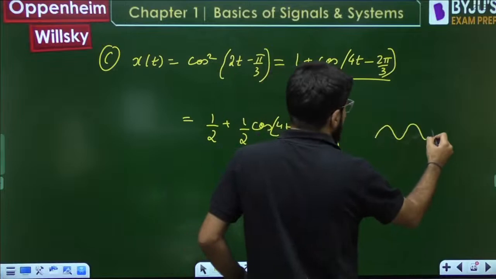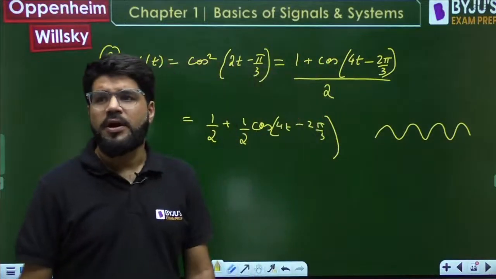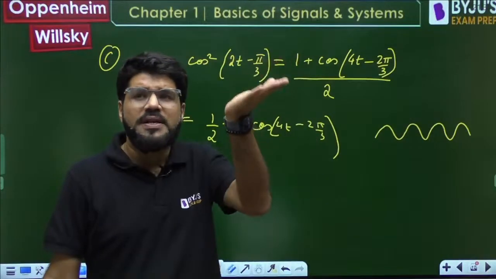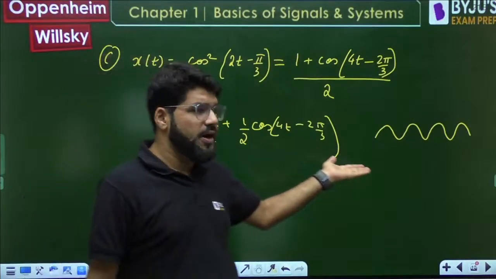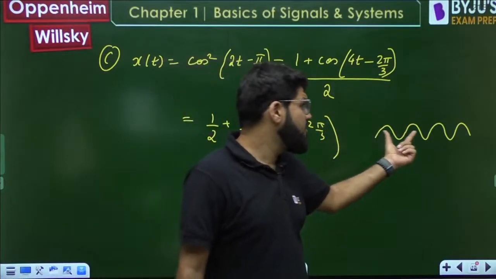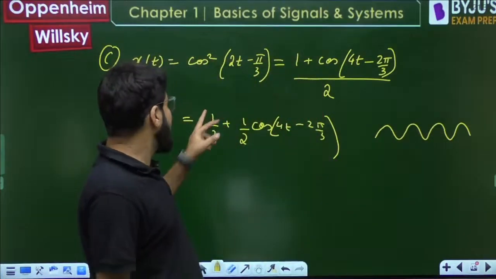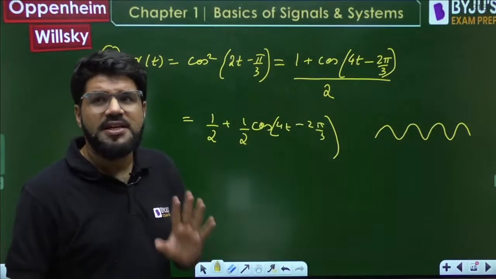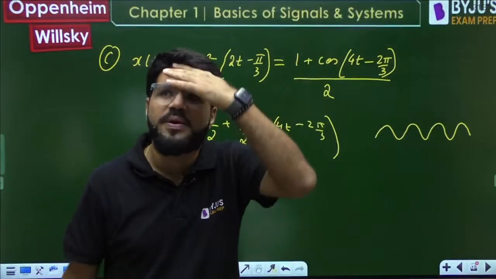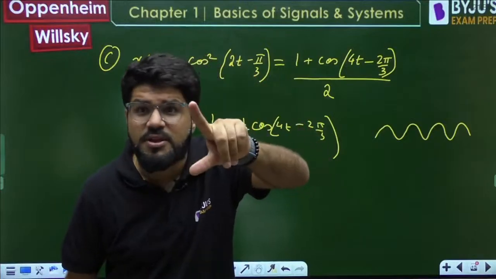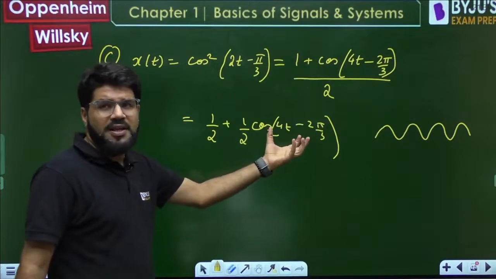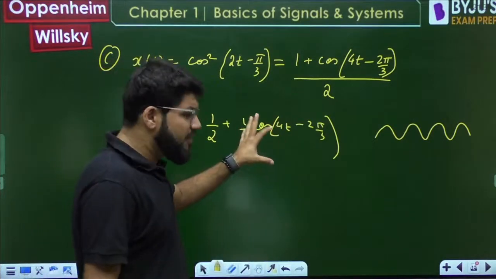If a signal is periodic, what is the role of the DC component? The DC component will just uplift or downlift the value, adding a constant to all values, but the nature of the waveform, the repetition, will still be there. So periodicity will still be there. In continuous time, cos omega t and sin omega t are always periodic. In discrete time, the story changes, and we will come to that. So half plus a periodic signal will be the same periodic signal with the same time period.